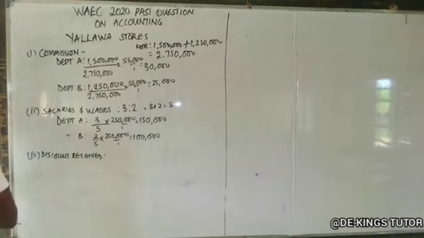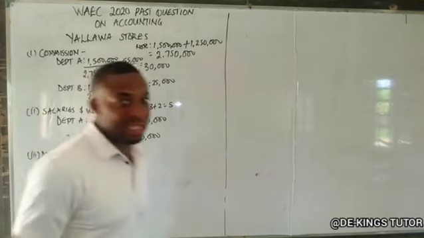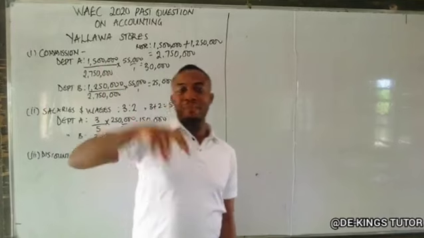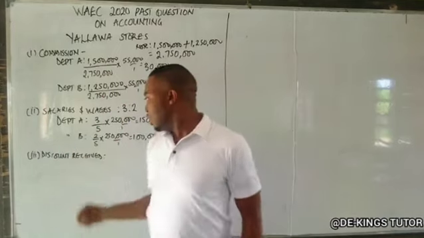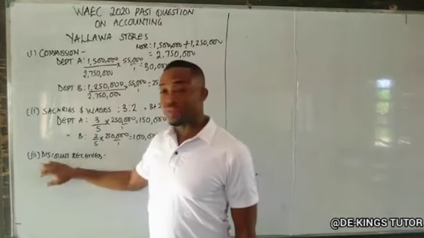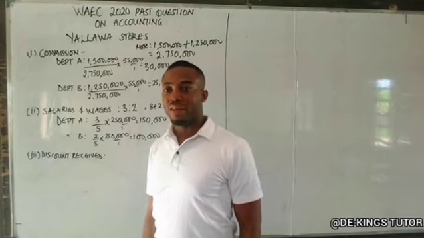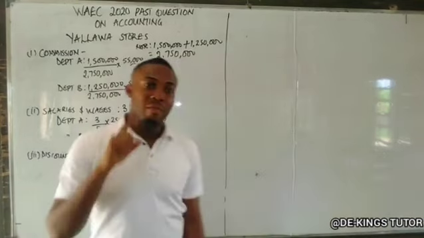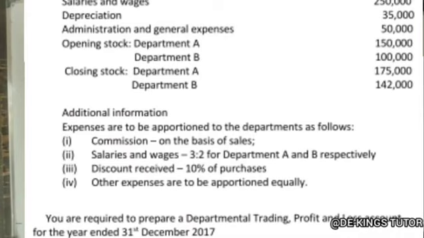It means that the purchases figure, get 10% of it, then it should be apportioned as regards discount received. Okay, so what should we do here? We are going to first of all get 10% of the purchases figure. Because they said it was 10% from the question.